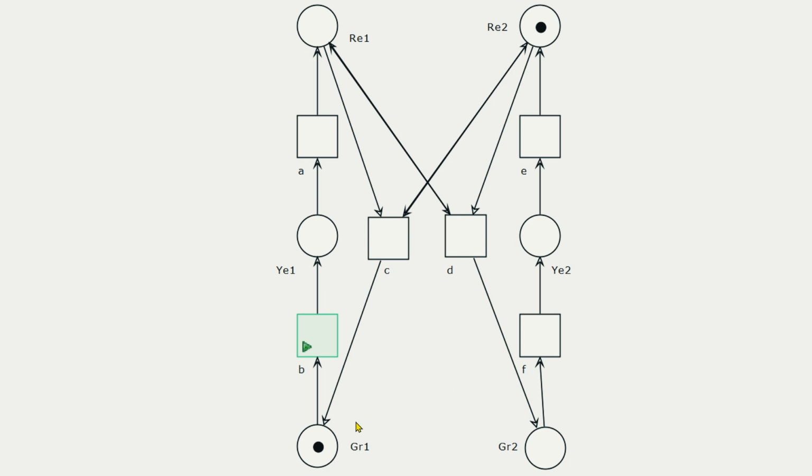For our traffic light Petri Net, the marking where the places GR1 and GR2 both have a token at the same time is not reachable. This marking would correspond to the state where both traffic lights are green. The nice thing is that we can automatically prove that this marking is not reachable and therefore prove the traffic safety of our Petri Net.